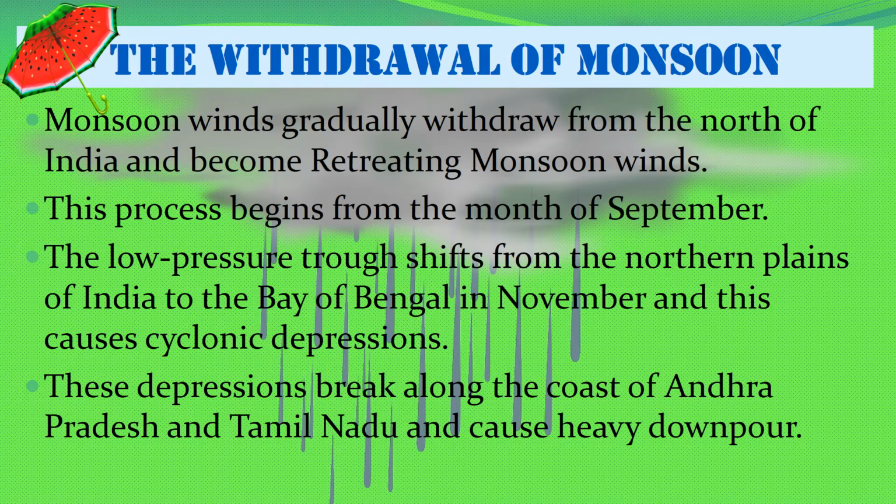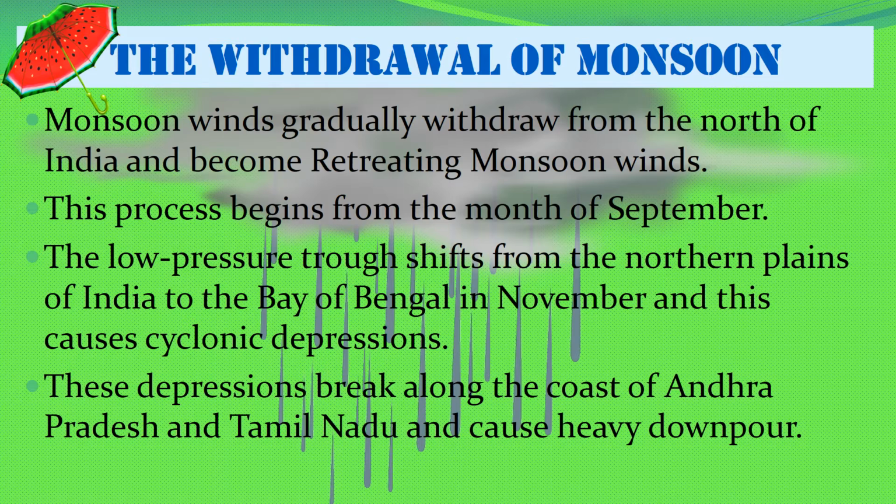After giving rainfall for about three to three and a half months, the monsoon winds start to withdraw. This is called the withdrawal of monsoon. So monsoon winds withdraw from the north of India by the month of September, and the low pressure trough which was existing over the northern plain till September starts shifting towards the Bay of Bengal.